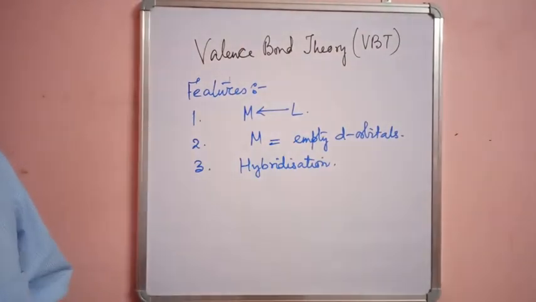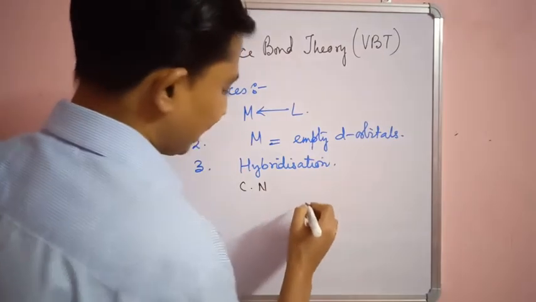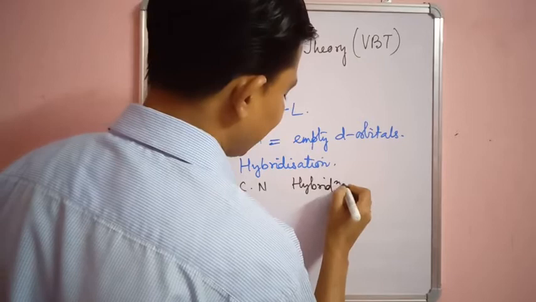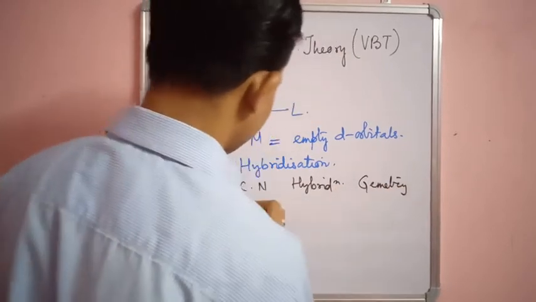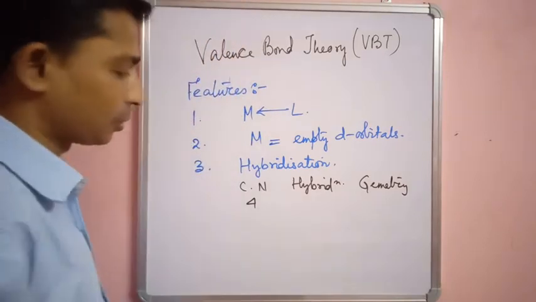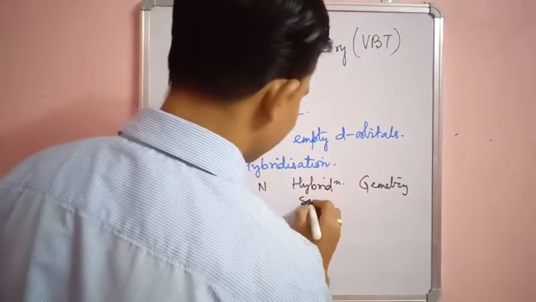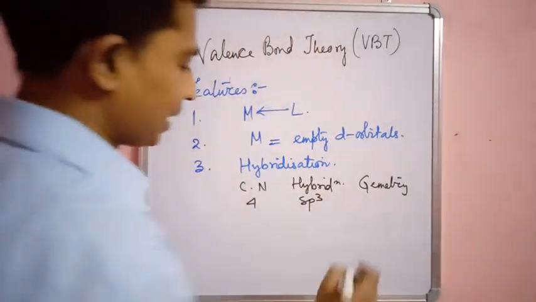Now, coordination number, hybridization and geometry. Complexes with coordination number 4 can hybridize to give sp3 hybridization, and the geometry will be tetrahedral.